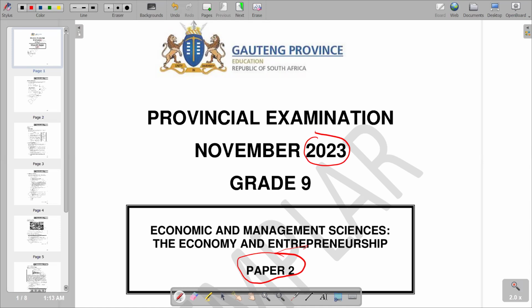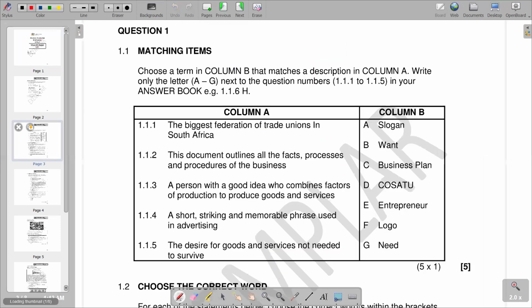So we go to our question part. We are going to start with the first part, which is question 1.1, on matching items. The question reads: choose a term in column B that matches a description in column A. Write only the letter A to G next to the question numbers, that is 1.1.1 to 1.1.5 in your answer book, and 1.1.6 H as a representation of how you are supposed to present it in your answer book.